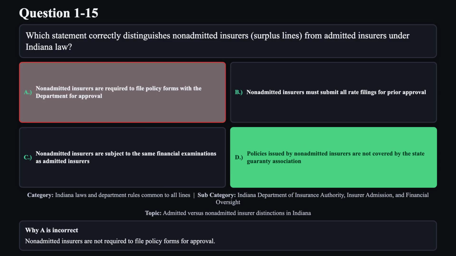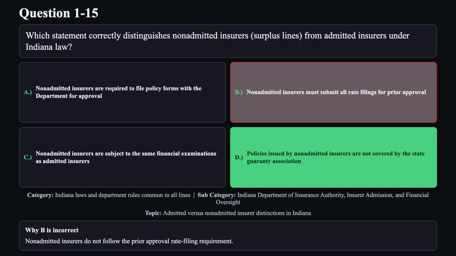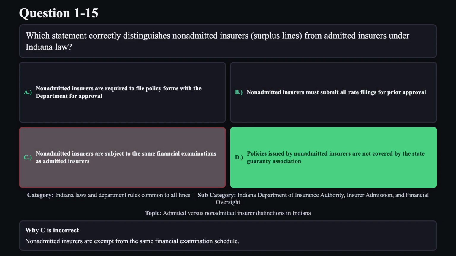Reason A is not correct. Non-admitted insurers are not required to file policy forms for approval. Reason B is not correct. Non-admitted insurers do not follow the prior approval rate filing requirement. Reason C is not correct. Non-admitted insurers are exempt from the same financial examination schedule.